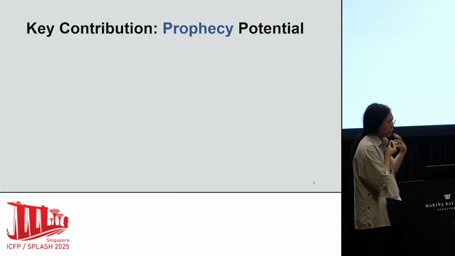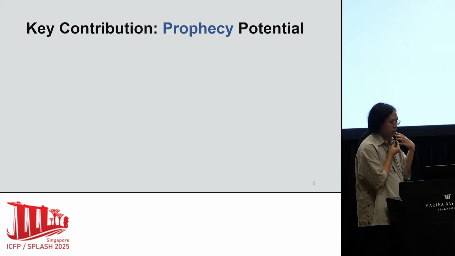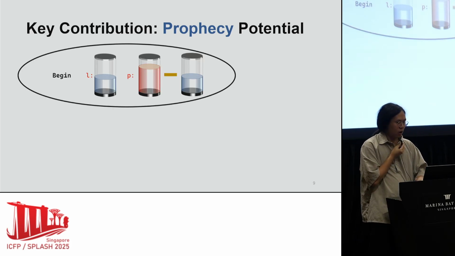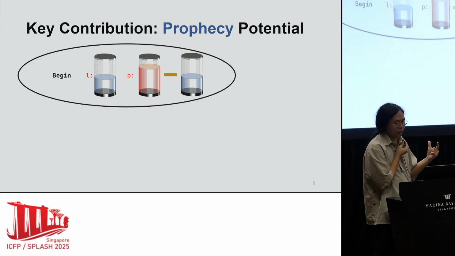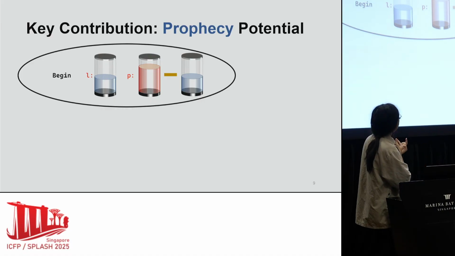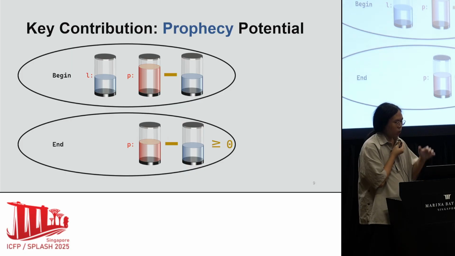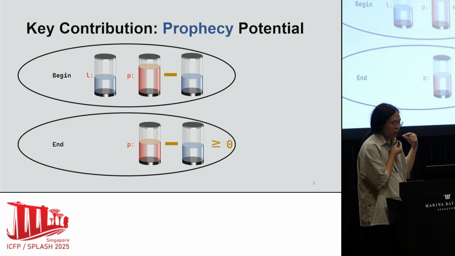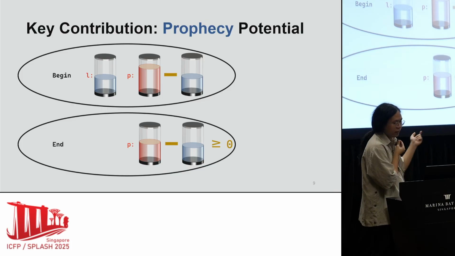With prophecy potential in our approach, the analysis of mutable reference is decomposed into two independent stages. When the mutable reference is created, a prophecy potential is introduced. When the reference is dropped, a constraint is generated requiring that the potential of the reference must be non-negative.